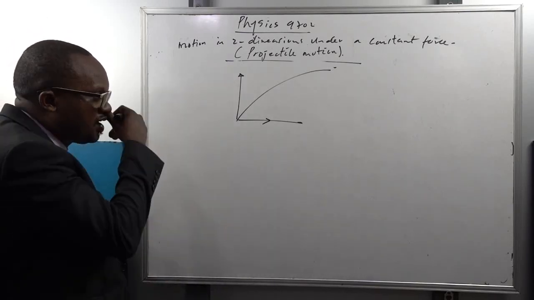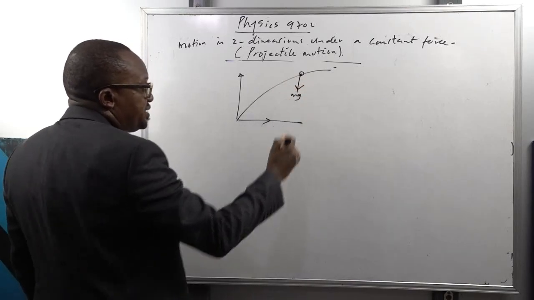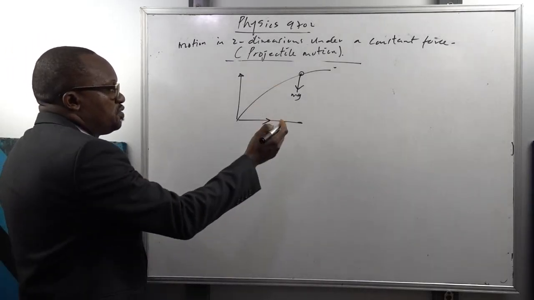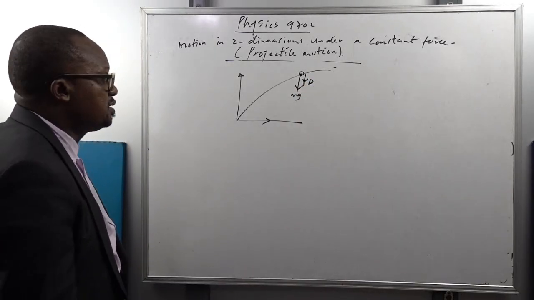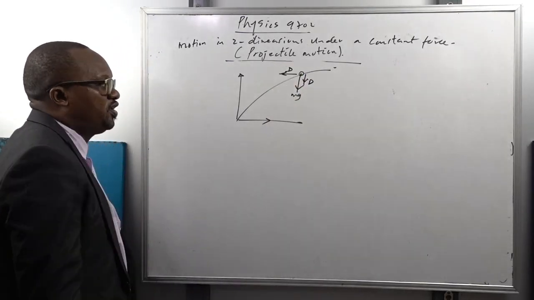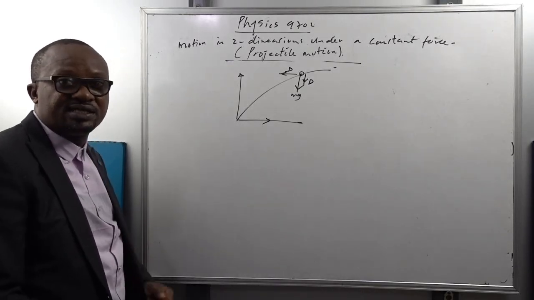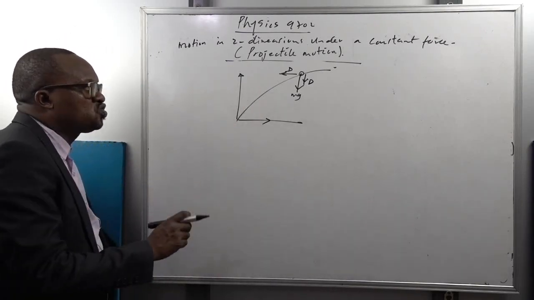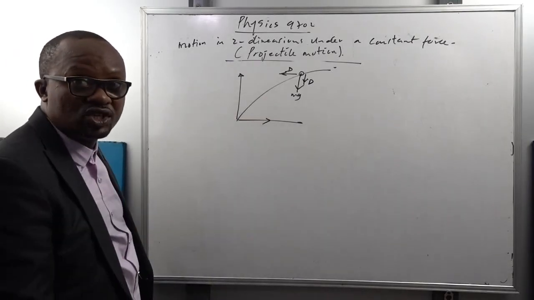So the motion of the particle in that case is said to be in two dimensions. So what are the forces affecting the motion of this particle? We have the force of gravity, which is the weight. Weight acts vertically what? Downwards. As the particle is moving upward, it will be experiencing resistive force downwards. As the particle also moves to the right, it will be experiencing resistive force to the left. So the forces affecting the motion of the particle are basically the weight and the resistive force, which in this case is air resistance.